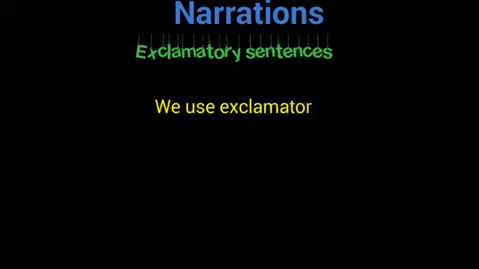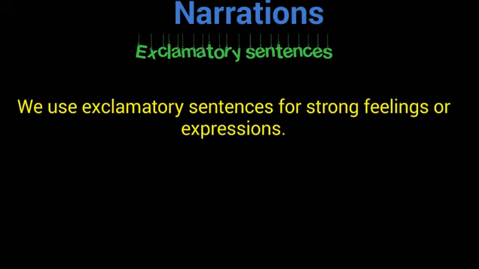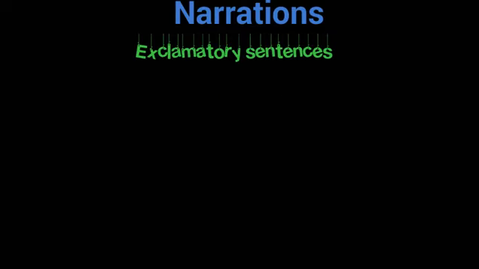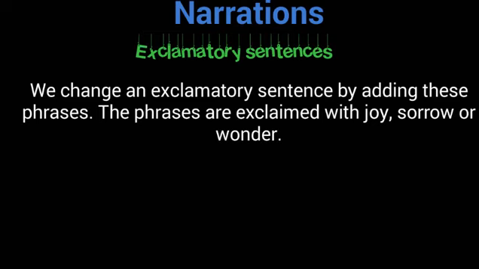Finally, the last kind of sentences, exclamatory sentences. We use exclamatory sentences for strong feeling or expression. Let's see how we can change exclamatory sentences in narration. We change an exclamatory sentence by adding these phrases. The phrases are exclaimed with joy, sorrow, and wonder before the reported speech. Let's see the example, then you will know it in a great way.